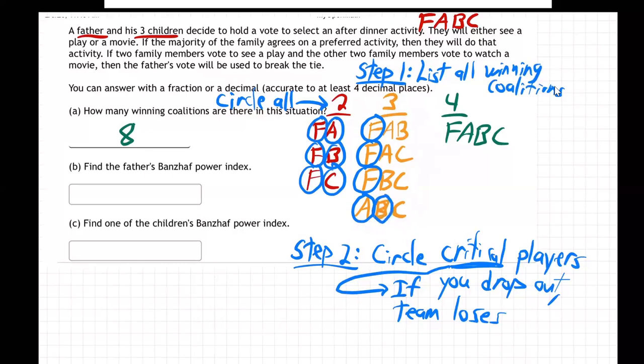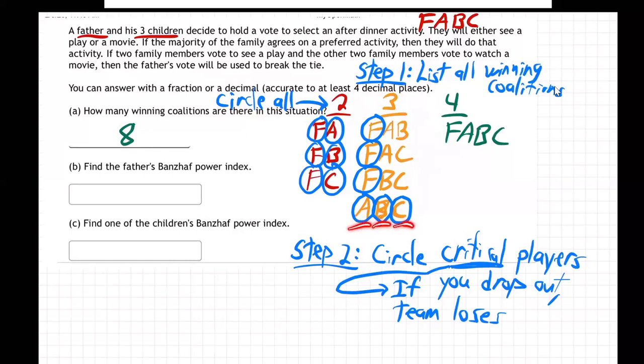How about C? If C drops out, they've only got AB. They've only got 2 and they don't have father again. They become a loser. So C is critical. So on this team down here, A, B, and C are all critical because they don't have father. They have to have all 3. If any one of them drops out, they become a losing team. Therefore, these are all critical. They have to have them.